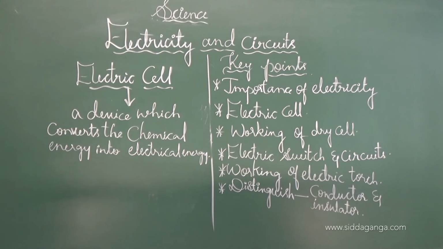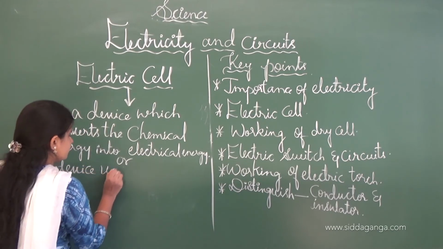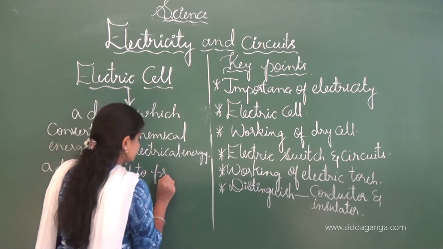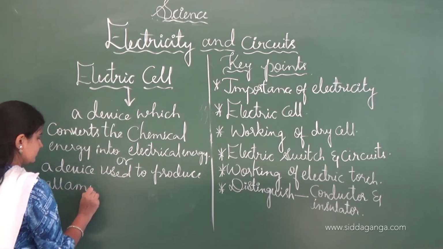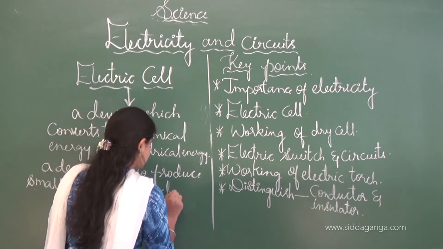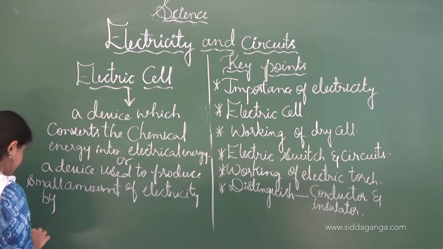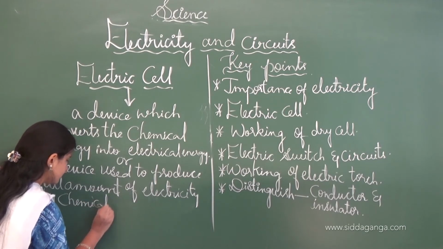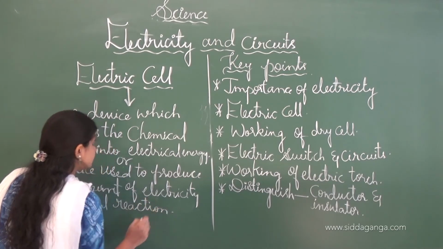One more definition is there: an electric cell is a device which is used to produce a small amount of electricity by chemical reaction. This is also called an electric cell.